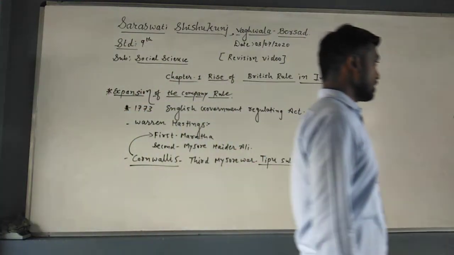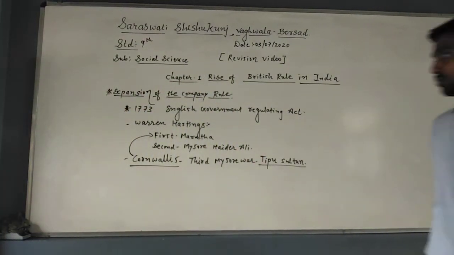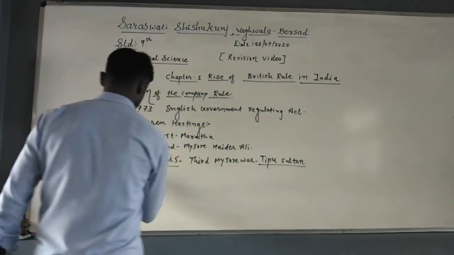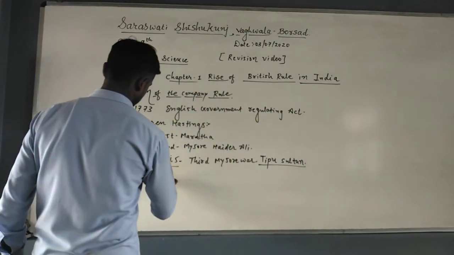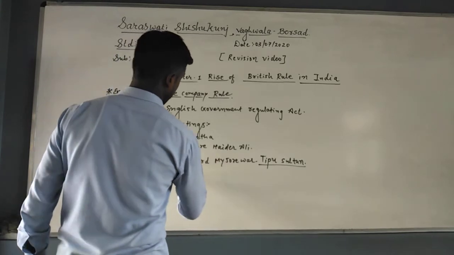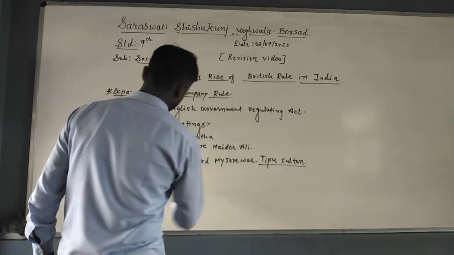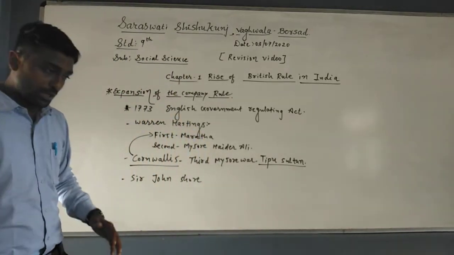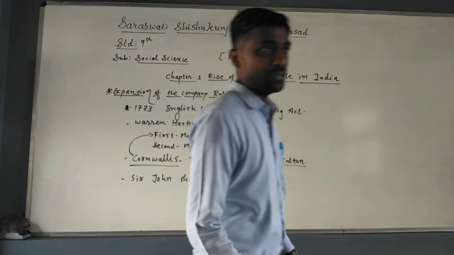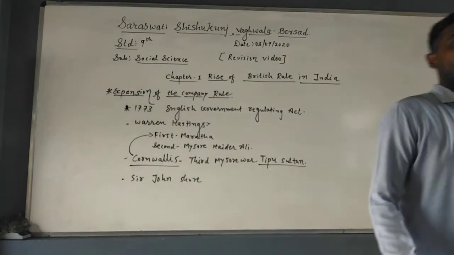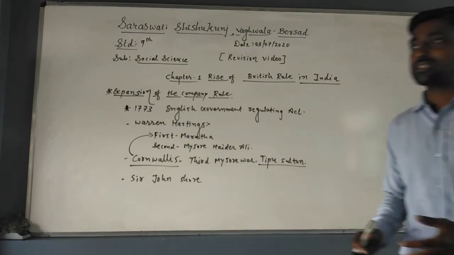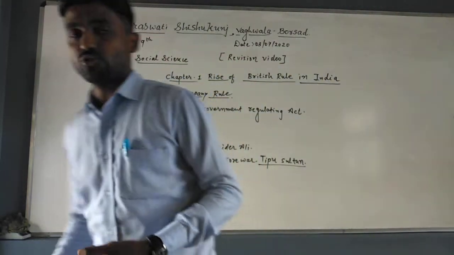Then Sir John Shore became the new Nawab of Bengal. But Sir John Shore's policies were too rigid. It means he was too cruel against the people. So due to his rigid policies, he had many opponents in the state also.